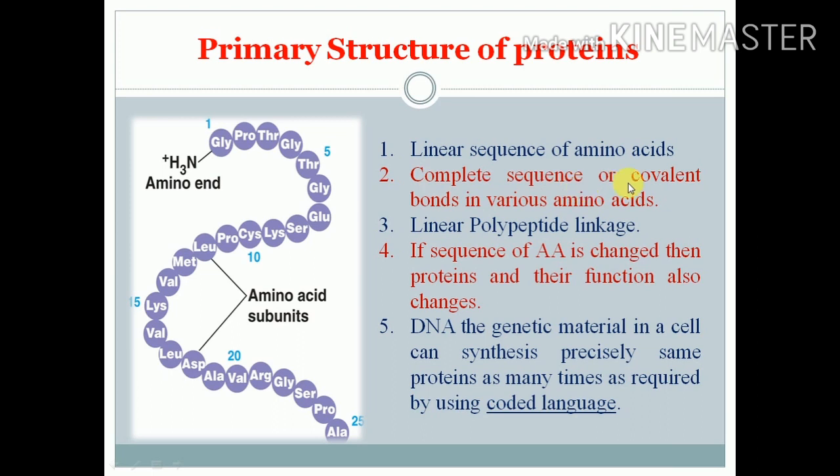Complete sequence of covalent bonds in various amino acids. This is the complete sequence. It's a primary structure, linear fashion. Linear polypeptide linkage. If the sequence of amino acids is changed, the protein and its function also change. In a particular protein, the sequence of the amino acids is the same. If that amino acid sequence changes, that protein also changes and its properties also change.